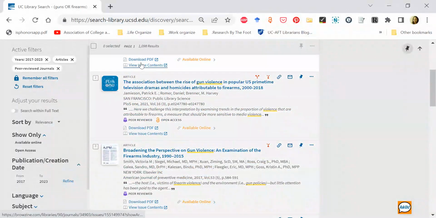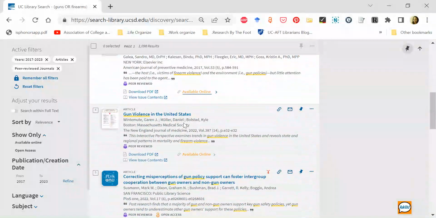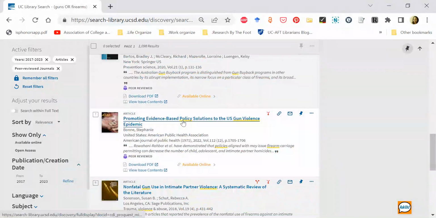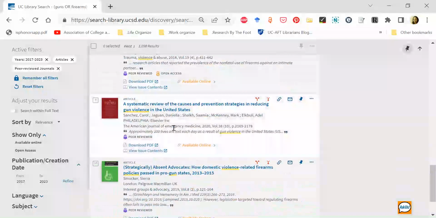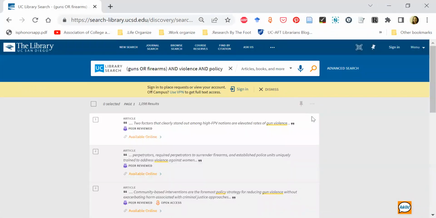If the full text is available, you can link out to the full text. If the full text is not available, we can request it through interlibrary loan. But the algorithm here, when you do relevancy ranking, should favor full text articles. You can search by the most recent if you want to do that.